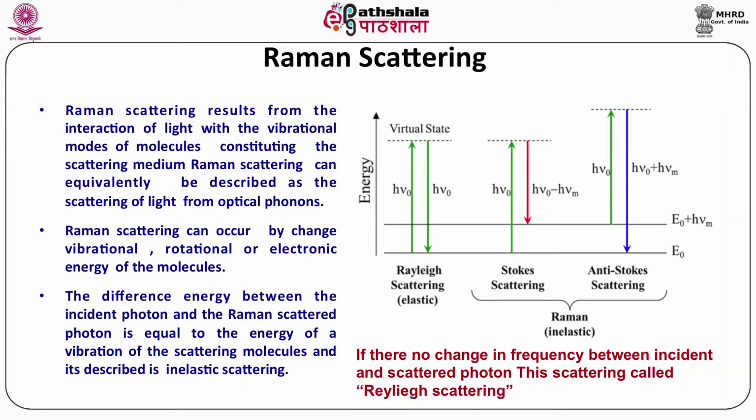However, if there is a change in the energy observed of the scattered photon, it is of either of two types. One is the Stokes or the anti-Stokes scattering, which is named Raman scattering or inelastic scattering.